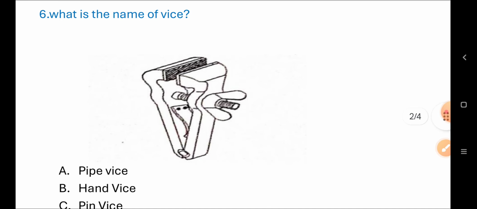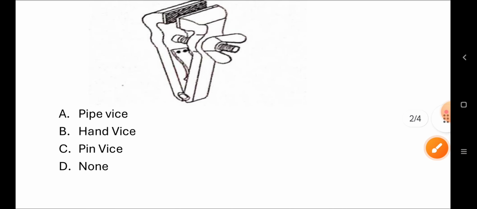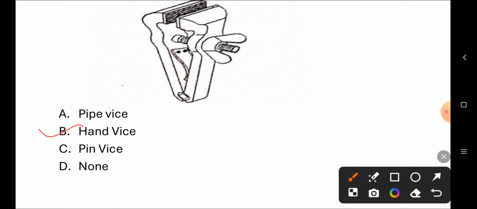What is the name of vice? Pipe vice, hand vice, pin vice. Correct answer is B. Hand vice.